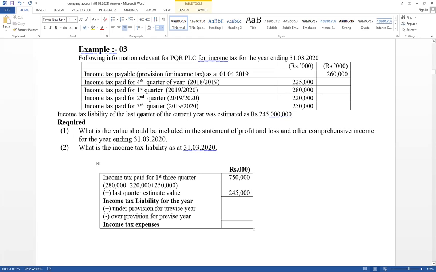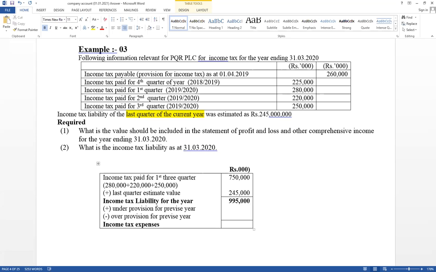Income tax liability of the last quarter. Very important this one. Last quarter estimate value is given. Then total value, that is income tax liability for the year. Therefore, first three quarter paid amount equals 750 plus 245. Therefore, 995,000. That is income tax liability for the year.